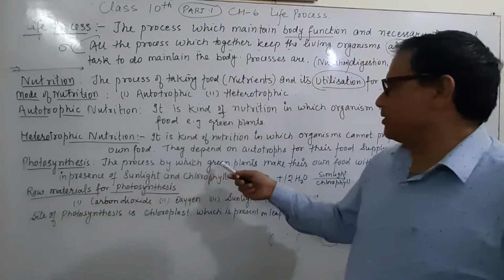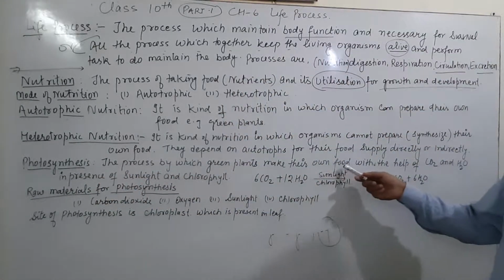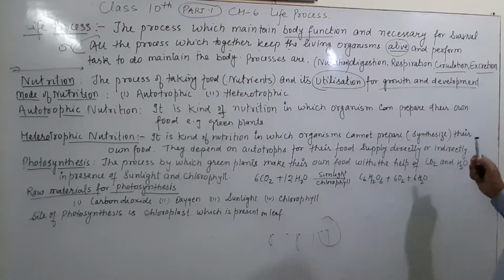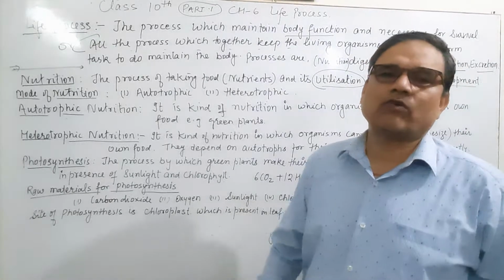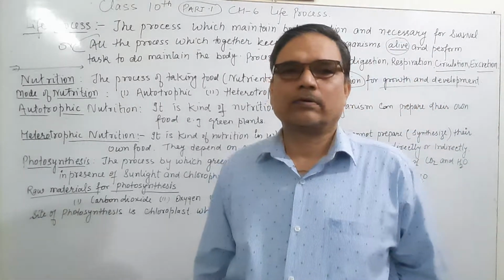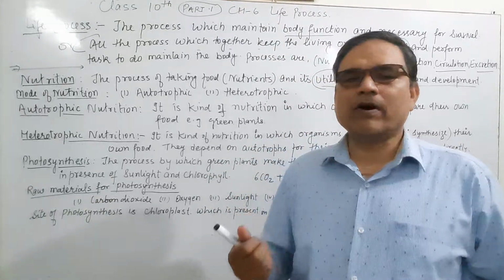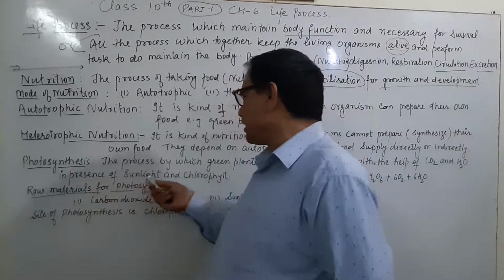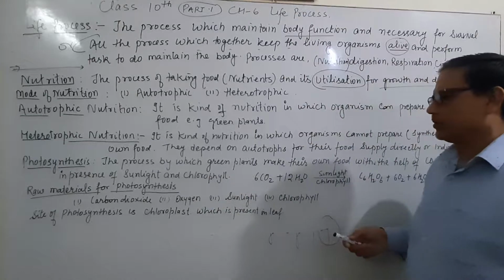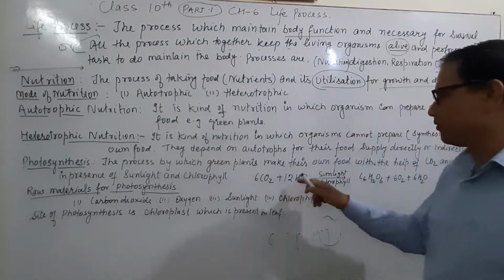Photosynthesis is the process by which green plants make their own food with the help of carbon dioxide and water. It means they take carbon dioxide and water in the presence of sunlight and chlorophyll. This is known as photosynthesis. Equation of photosynthesis.